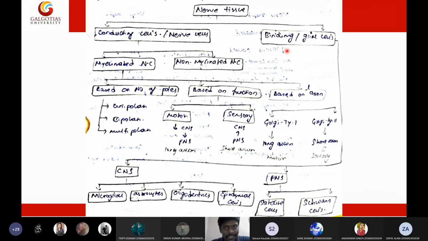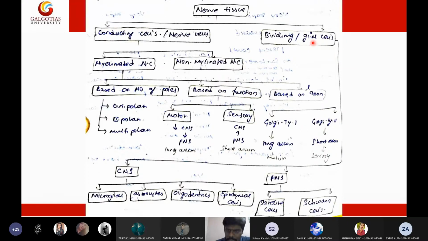Then coming to the second classification of nervous tissue, which is the binding cells or glial cells. These are the cells that bind any two neurons. They are the supporting cells. So these binding cells are also called supporting cells or glial cells. Their primary role is to assist the nervous cells. They help the nervous cells with their growth, nourishment, excretion, metabolic pathways, support, structural integrity, and normal function and activities. So glial cells will support them in various ways.